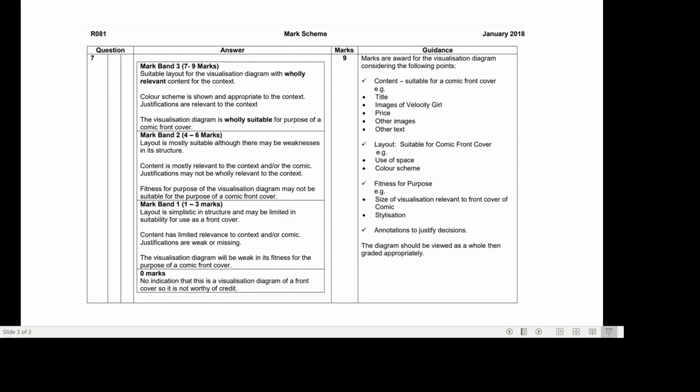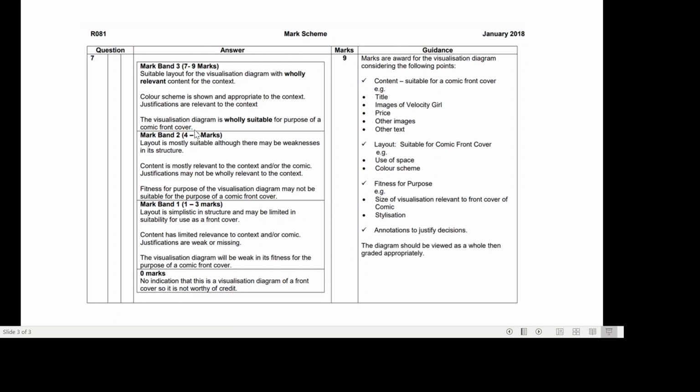Mark band 2, 4 to 6 marks. Layout is mostly suitable, although there may be weaknesses in its structure. Content is mostly relevant to the context and or the comic. Justifications may not be wholly relevant to the context. Fitness for purpose of the visualization diagram may not be suitable for the purpose of a front cover.